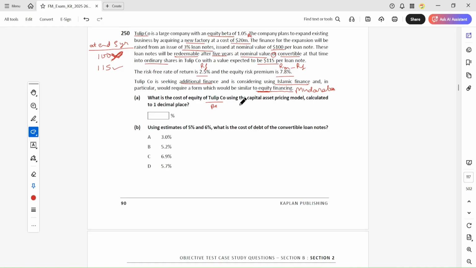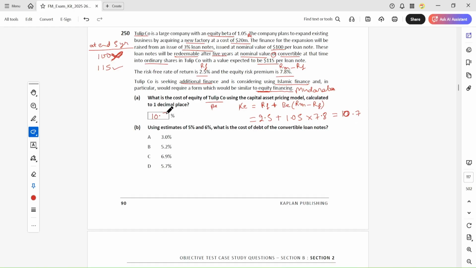Okay, so we have to calculate the cost of equity, and the formula is this. Risk free return plus whatever the risk we are taking, and on that we have to multiply it by the premium. This is the RF minus RM, this is the premium, and this is the risk. So risk free return is 2.5 plus beta is 1.05, and the premium is 7.8.